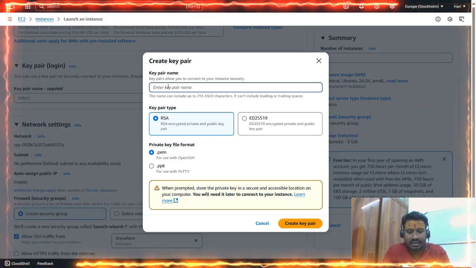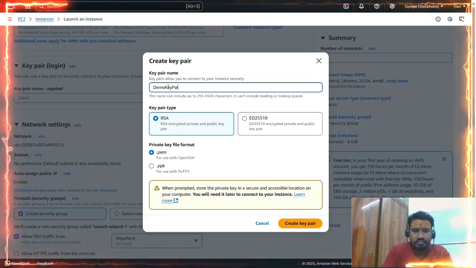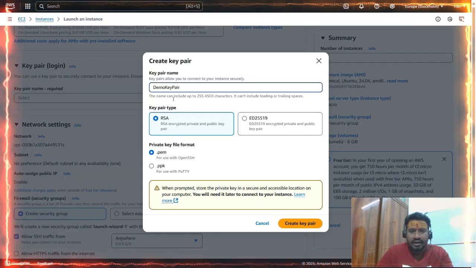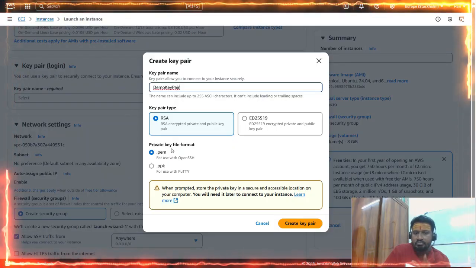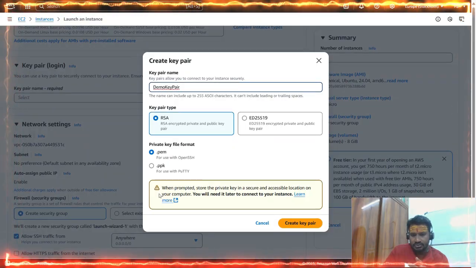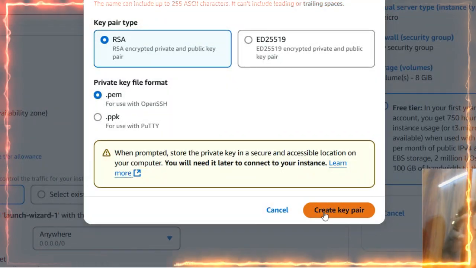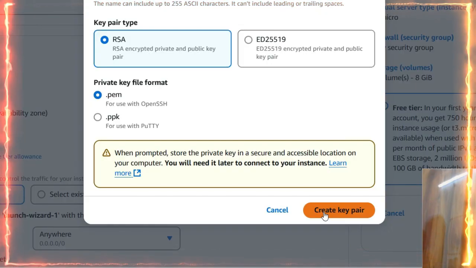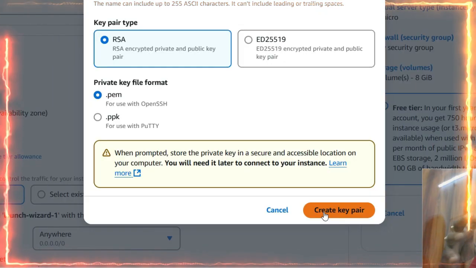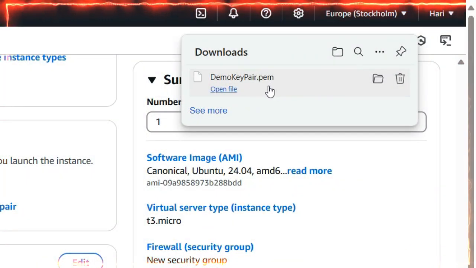So I will say demo key pair, and I will go with an RSA encrypted one with a PEM extension file. So once I click on this, it will give me the key pair combination. Here I will pause my video, please don't mind. Okay, so what happens is, once you get this key pair, we have to save that key pair in a secured location. As you can see, my PEM file is available.